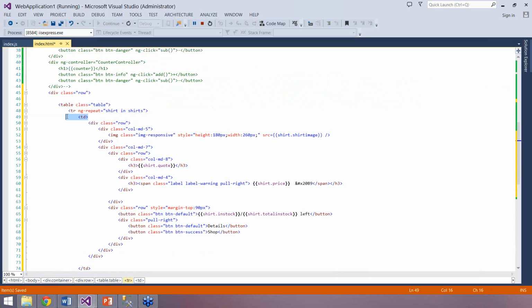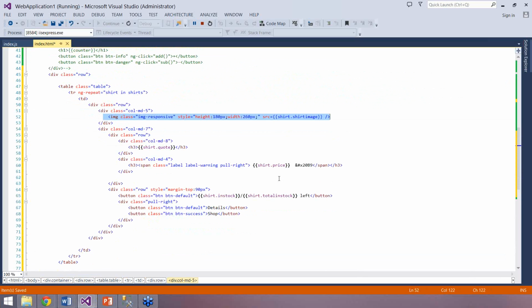Then I have created a TD. Inside the TD, I'm using Bootstrap and creating a new row. In that row, I'm displaying the image from the URL. Then I'm creating another row where I'm displaying the code, whatever is on line number 57. Then I'm displaying the price, which is on line number 60. The other divs are just Bootstrap divs to make it more immersive. You don't have to worry about that.